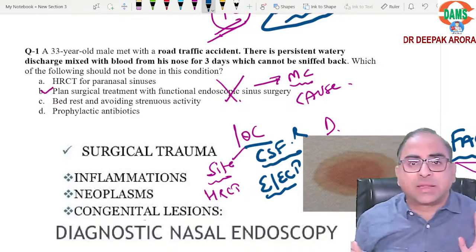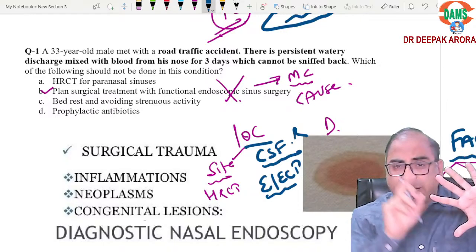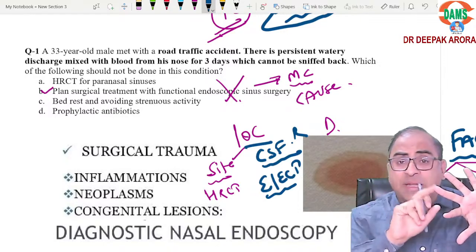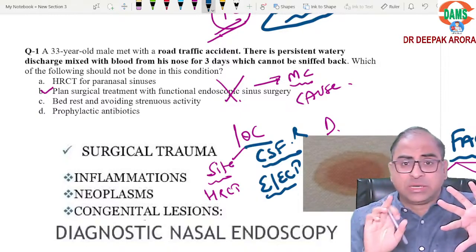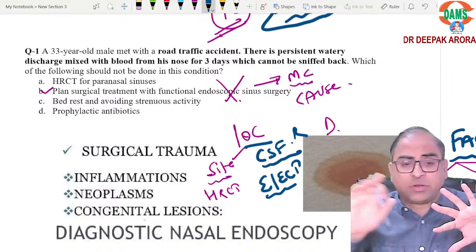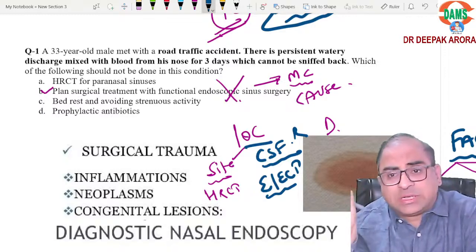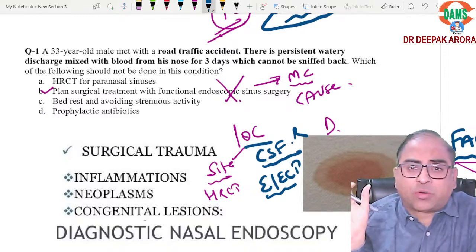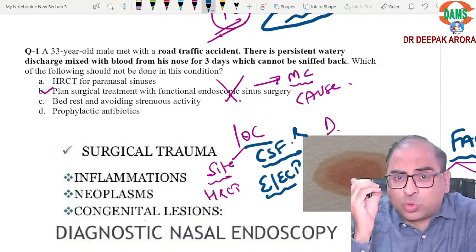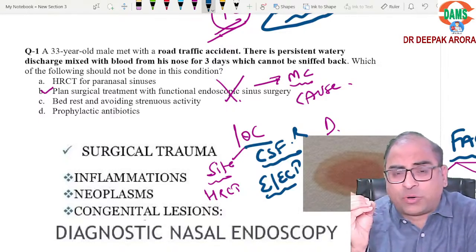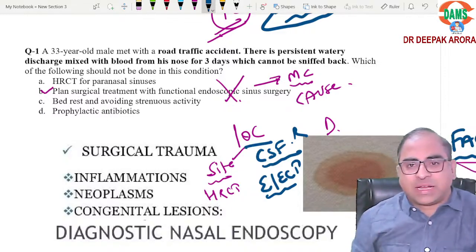चलो 5 पॉइंट याद कर लेते हैं. Most common site, cribriform plate. Most common cause, endoscopic trauma. Treatment, wait and watch with IV antibiotics. No surgery, not immediate. If patient not responding, that's a different scenario. Investigation of choice for site of leakage is equal to HRCT and overall electrophoresis. Again beta, one day before the examination, CSF rhinorrhea is equal to cribriform plate, is equal to endoscopic trauma, is equal to wait and watch, is equal to HRCT, is equal to electrophoresis. ये काम की बातें याद करनी है.